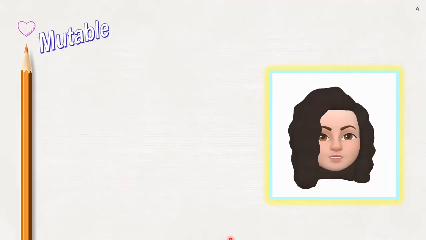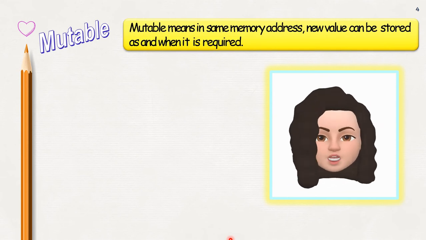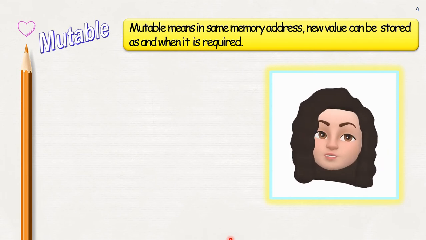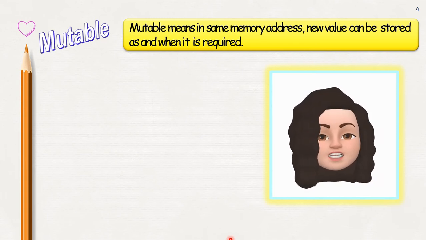So mutable means in the same memory address, the value can be changed. Immutable means in the same memory address, you cannot change a value. A new value will be stored in a different location only. But mutable means in the same memory address, you can change a value, in its place itself.